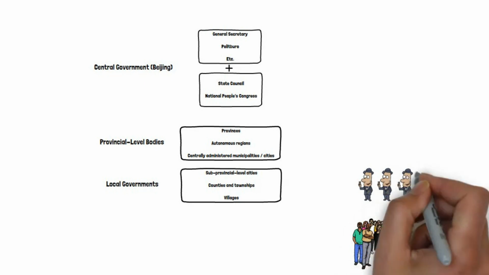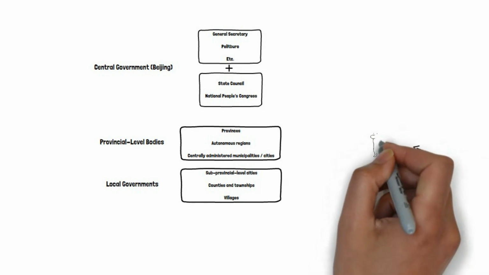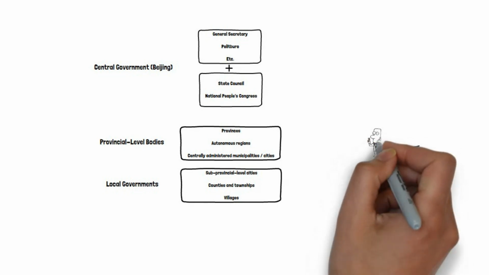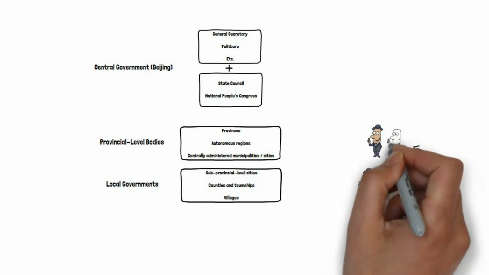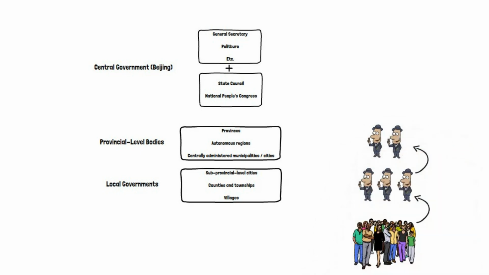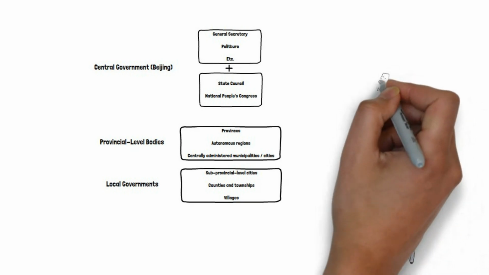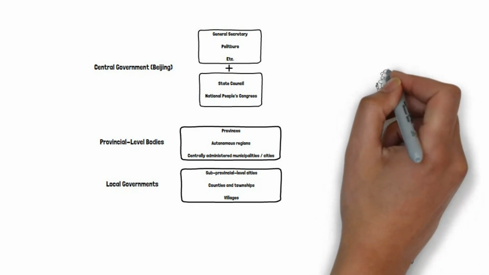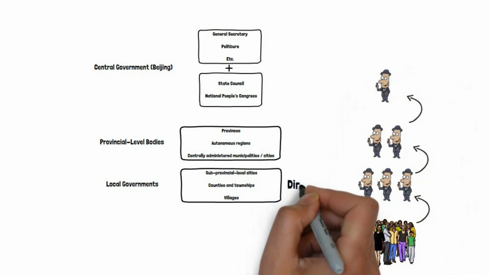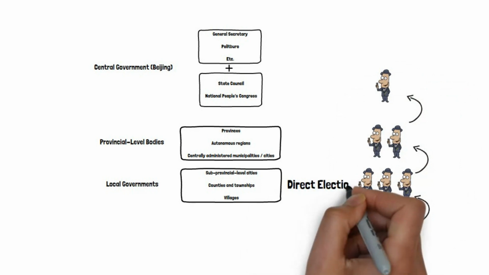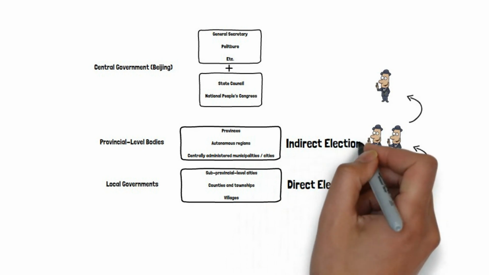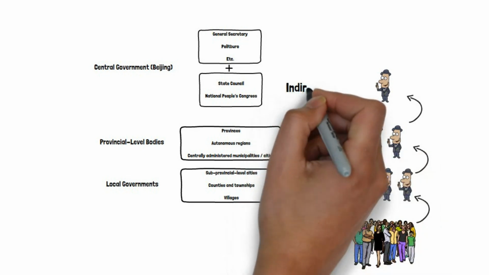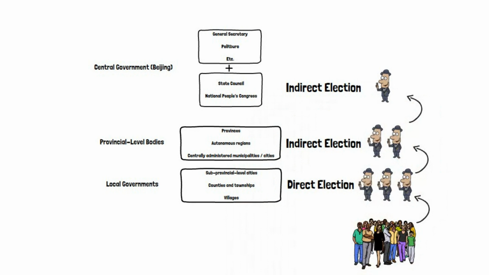Indirect elections, on the other hand, happen at higher levels, like provincial people's congresses and the National People's Congress. Here, representatives are elected not by the general population, but by the level of Congress below them. So in practice, this means most citizens only vote for local representatives, and then those local reps vote for officials at higher levels until you reach the National People's Congress in Beijing.